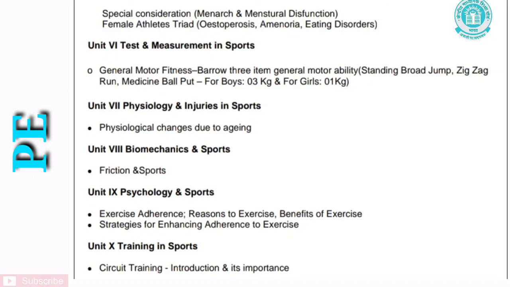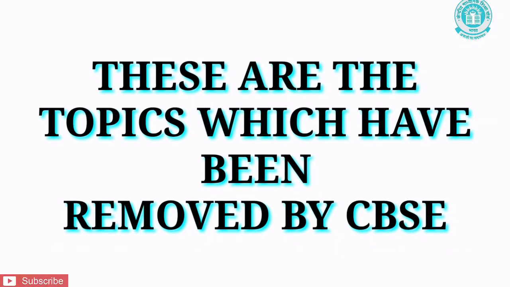Let us see the next unit, that is unit 8, biomechanics and sports. Under this unit, friction and sports have been removed. Let us see the next unit, that is Unit 9, Psychology and Sports. Under this unit, exercise adherence, reason to exercise, benefits of exercise, strategies for enhancing adherence to exercise. And the next one is Unit 10, Training in Sports. Under this unit, circuit training, introduction and its importance have been removed. These are the topics which have been removed by CBSE for this coming session.